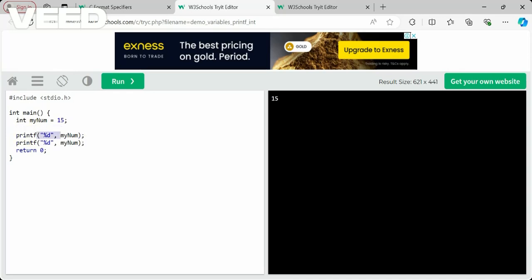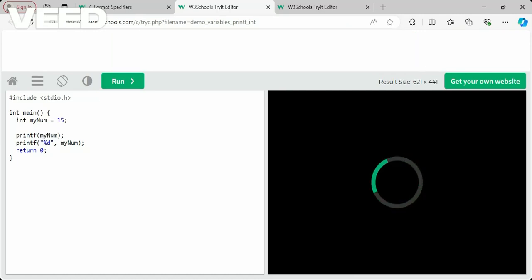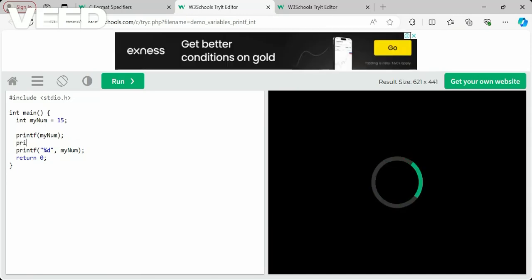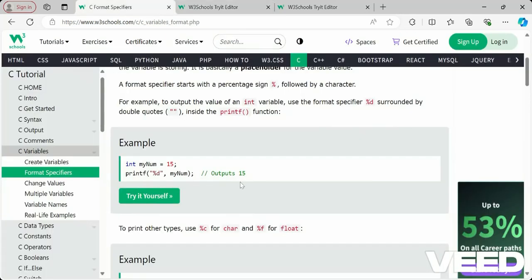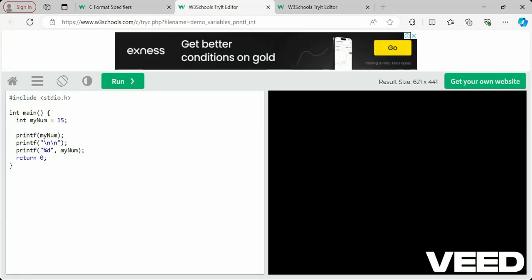If it is not there, and only the name of the variable is given here, then nothing will happen. I'm just giving some space like that, to understand what is happening. See, nothing is going to display like myNum. It will not understand what this is, so no output will be obtained. Okay, so this is how to display an integer variable.